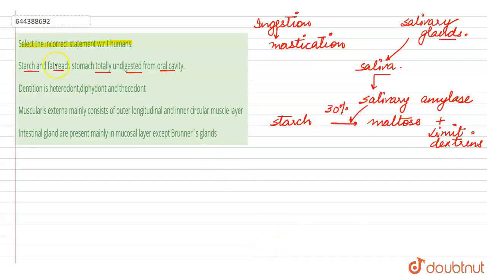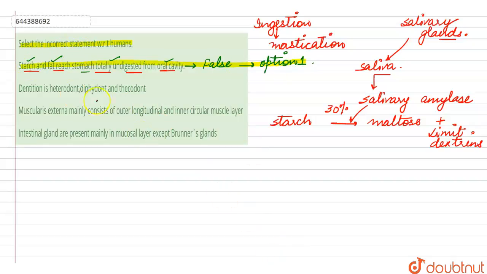So here it says that starch is totally undigested from the oral cavity and is going to reach the stomach. Fat is going to reach the stomach totally undigested because there is nothing called salivary lipase, because there is no activity on fat unless the bile acts on it. So this statement is the false or incorrect statement, and this becomes the right answer for this question. So option number 1 is the correct answer.